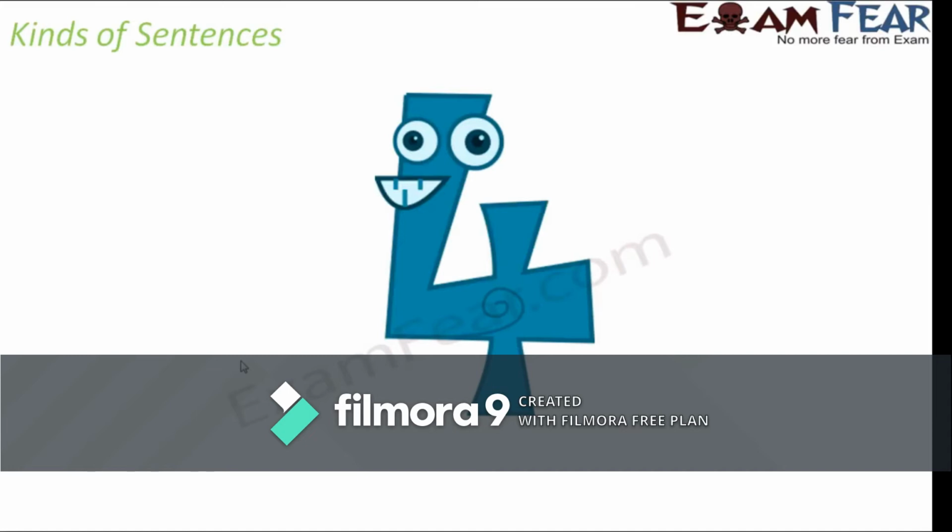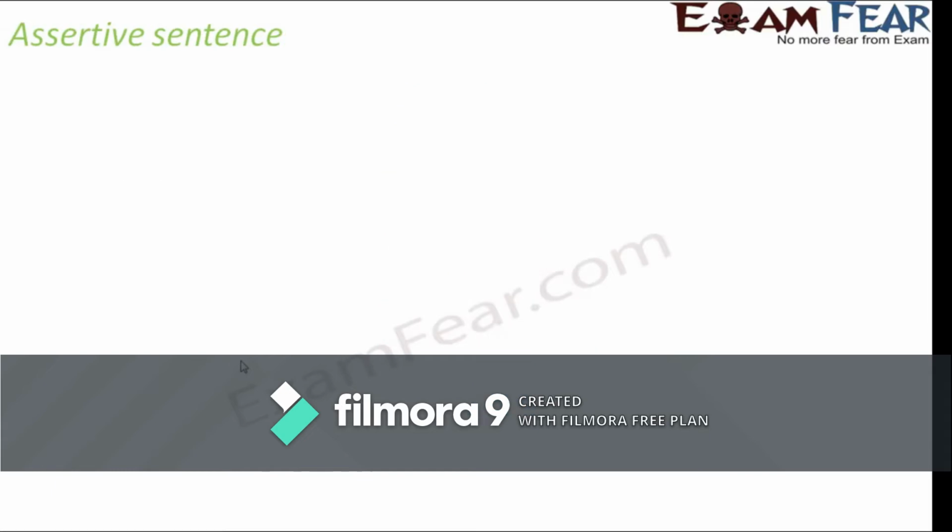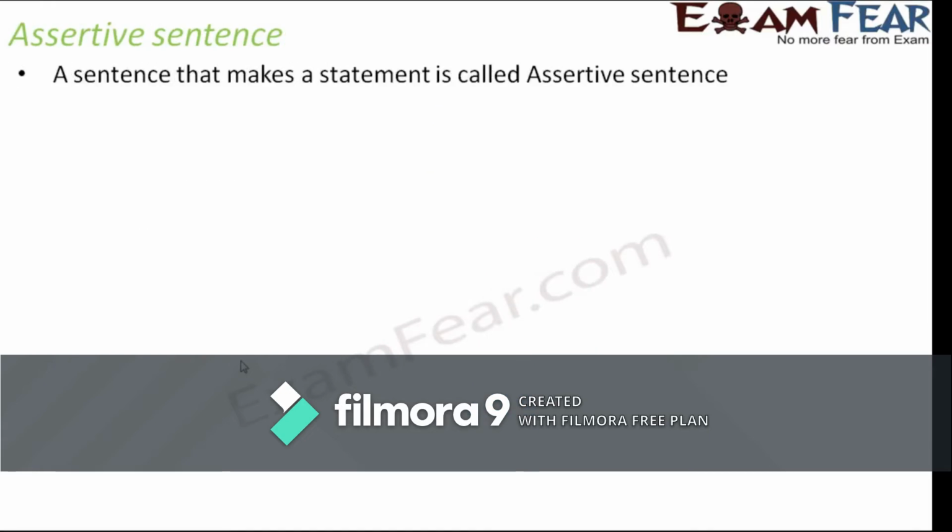Let's talk about the various kinds of sentences. Now there are 4 kinds of sentences: assertive, interrogative, imperative, and exclamatory. So let us start with the assertive sentence. A sentence that makes a statement is called an assertive sentence.